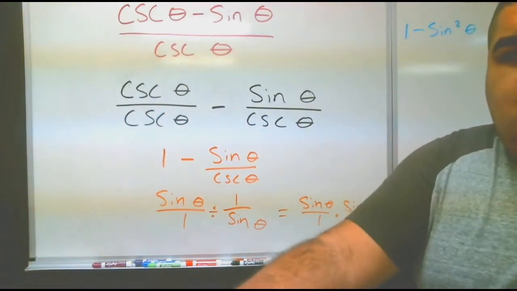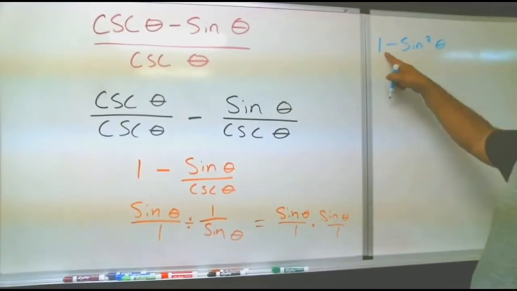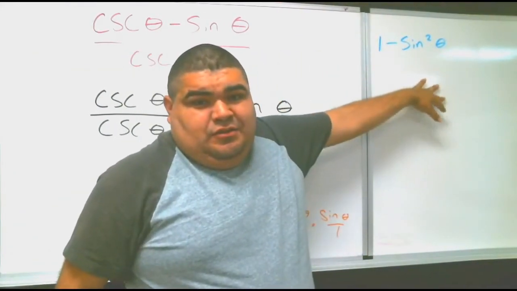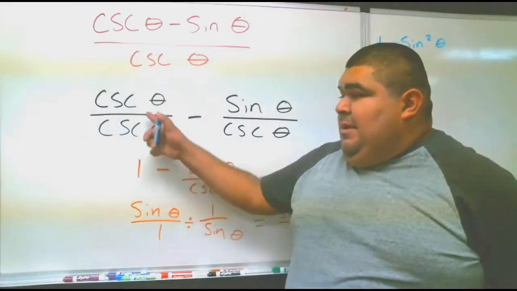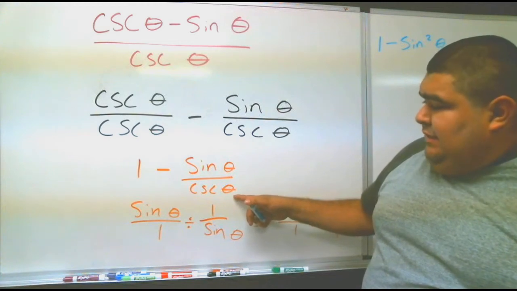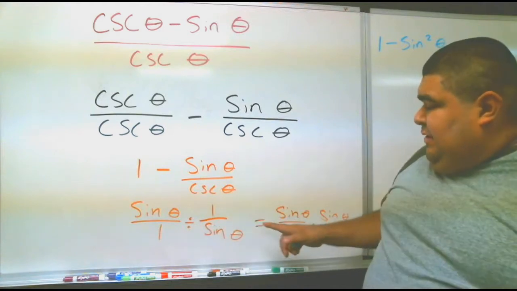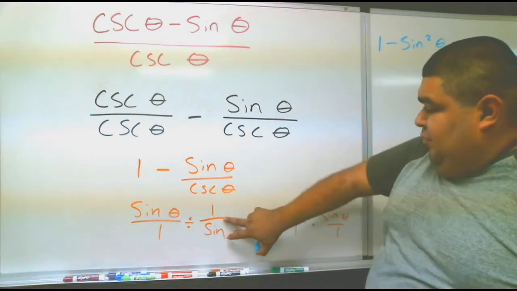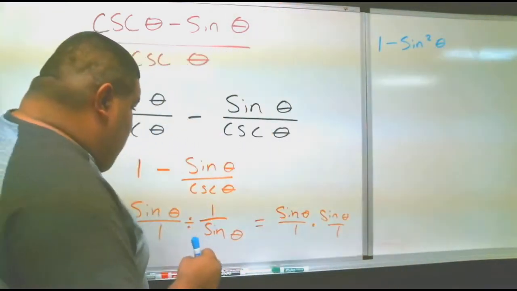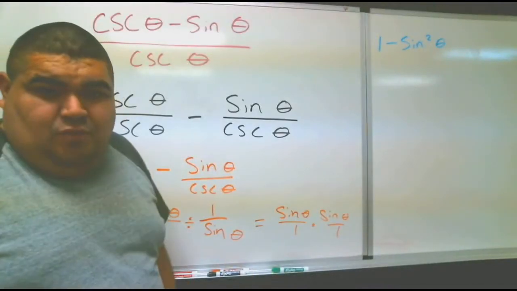Okay? Probably was the wrong marker to choose there. Baby blue. So we have 1 minus sine theta squared. Okay? So far. Just remember, this became 1. This became sine over cosecant. Cosecant became 1 over sine. Since we have division, we ended up making a multiplication. Therefore, we flip the 1 over sine. Always, always flip your second problem. When it comes to division, convert it to multiplication. Remember, that's the rule for changing division into multiplication.